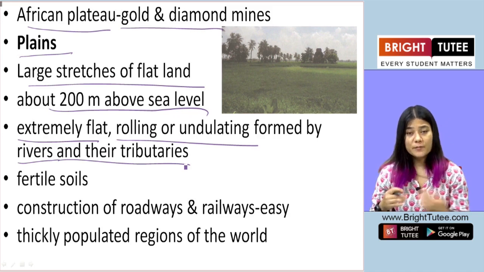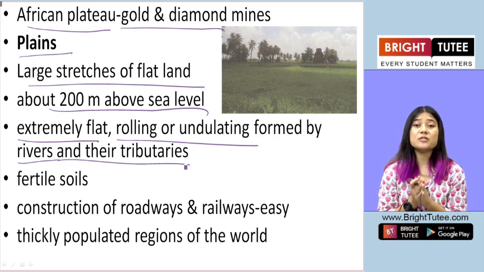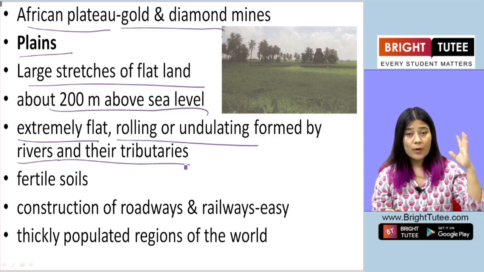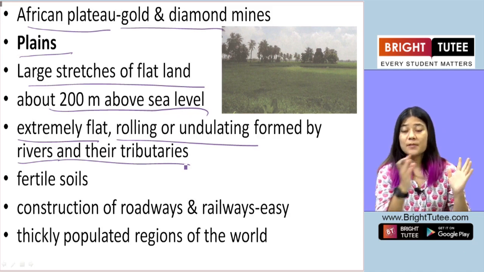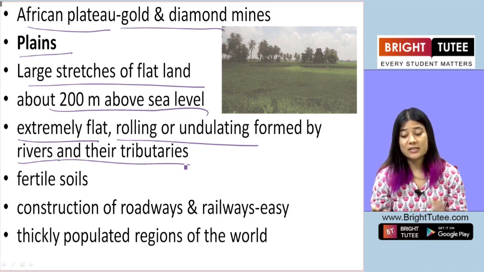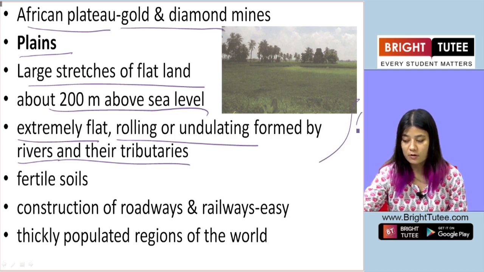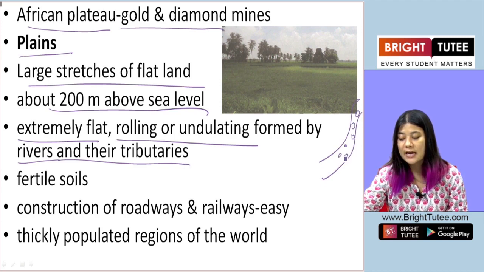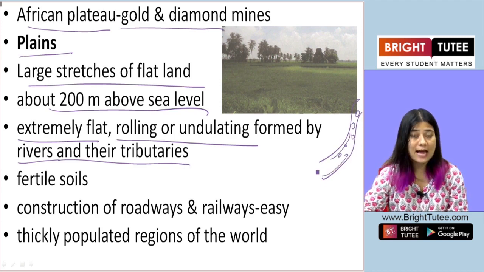So what we have to understand about the formation of the plains is that when the river flows through the mountains, it carries rocks, it carries pebbles, it carries silt, it carries soil, it carries land.